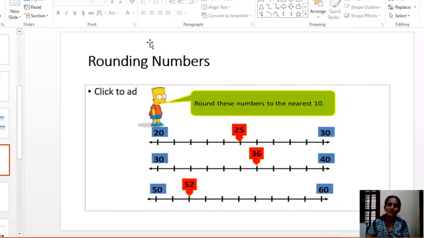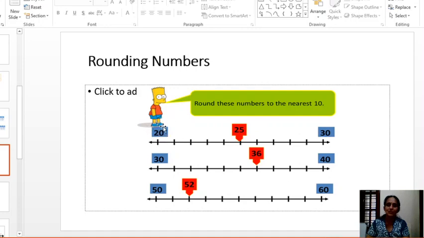Now, often after your birthday party, when you are speaking with your friend the next day, you might have said, oh, around 20 people came or around 50 people came. Suppose 20 people attended your birthday party, will you say around 100 people came? No, right? You should know to round off numbers properly. So here we will understand what rounding is.